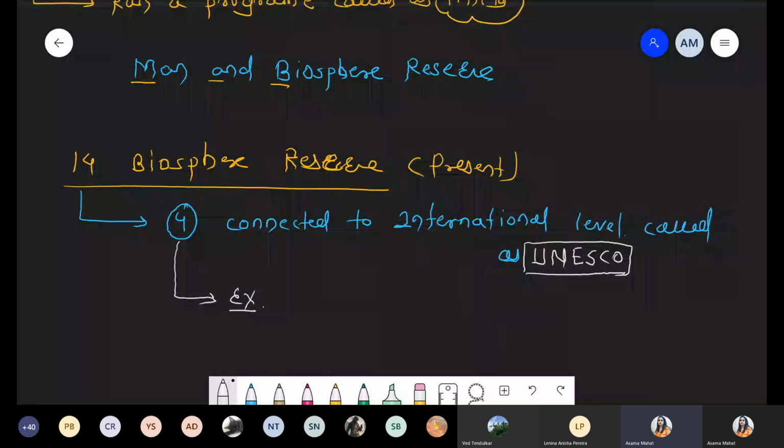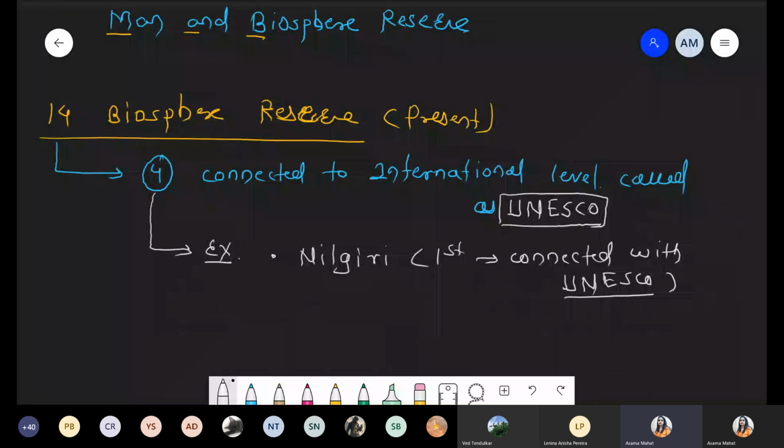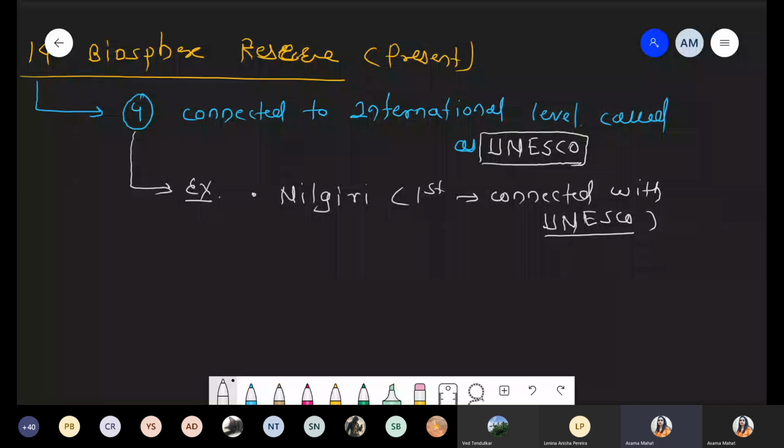Number 1, that is Nilgiri. Nilgiri is the first biosphere reserve which is connected with the international level, or simply we can say connected with UNESCO. This first one was Nilgiri Hills. It is connected at the international level, or simply connected with UNESCO. After that, the next example is Sundarban.